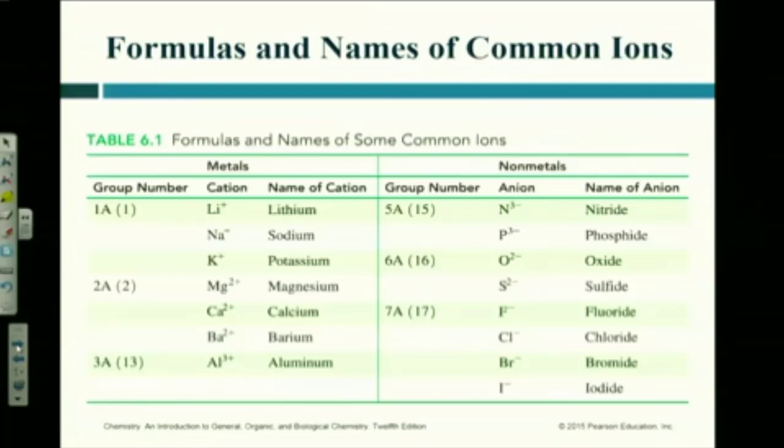Now, the nonmetals are a little bit different. They change their names. Look at the names for the nonmetals. They end in IDE, don't they? Like sodium chloride, your table salt, everybody knows that's called sodium chloride, right? It's not sodium chlorine, that's right, sodium chloride. All of those, when they form anions, change their name ending to IDE. Okay, does that make sense?